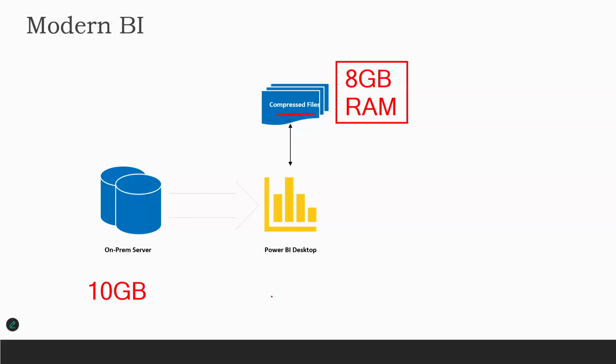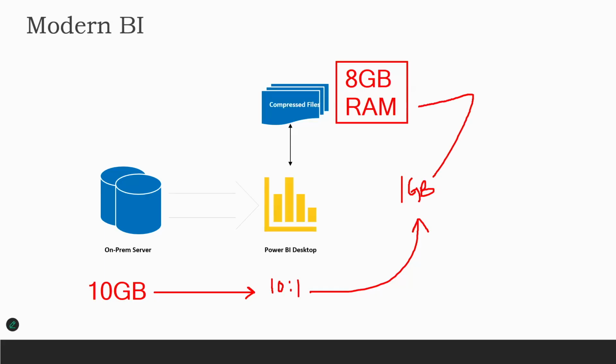Let's assume a compression ratio of 10 is to 1. Now we take that information and go through Power BI that has a compression ratio of 10 is to 1. So what happens to your 10 GB? The 10 GB becomes 1 GB of information. Yes, 10 is to 1 ratio. That's our 1 GB of data.